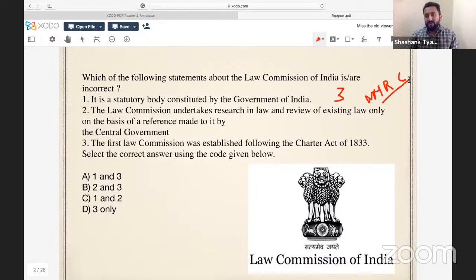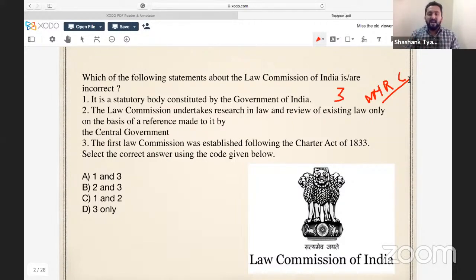There's a third type, which is executive body. It means a body which is formed by some executive decision. Now, what is executive decision? You can simply remember, our cabinet has this power that they can adopt a resolution, discuss and sign a resolution for making a particular government body. For example, Niti Aayog, it's an executive body. It is not mentioned in Constitution. There's no parliamentary act for that.